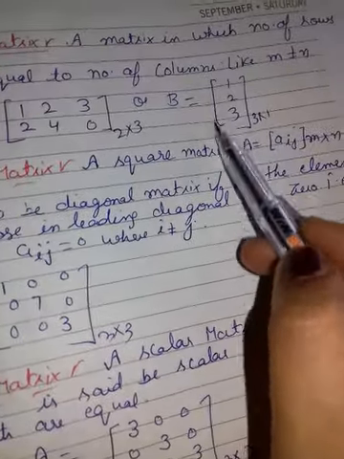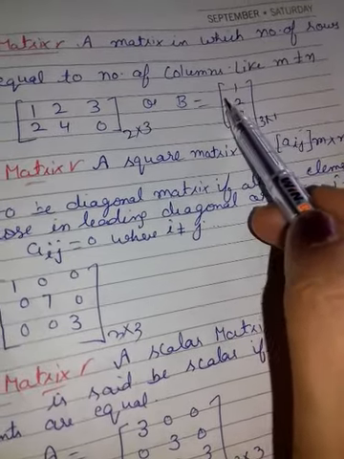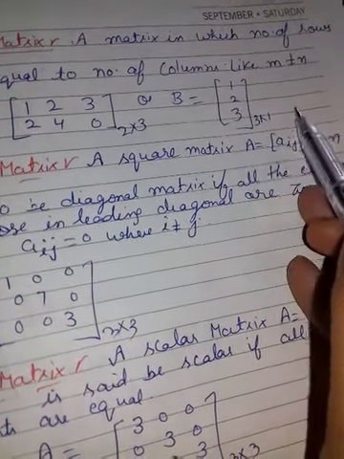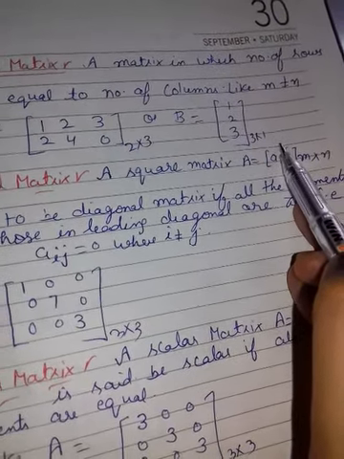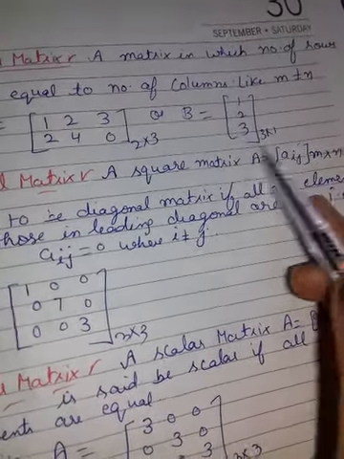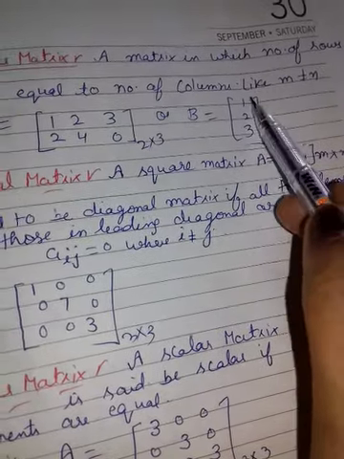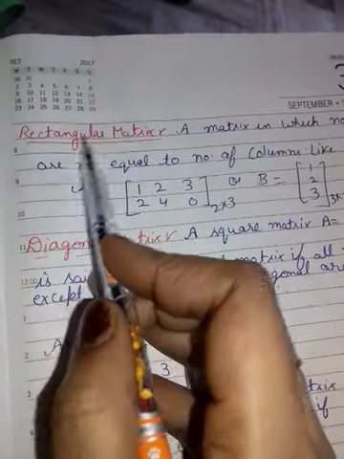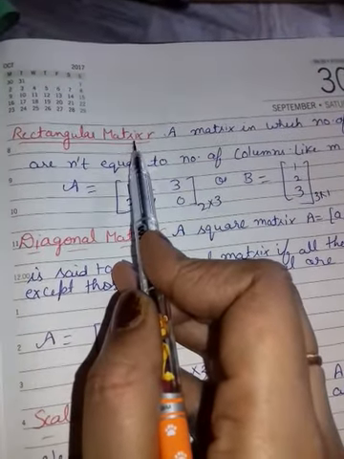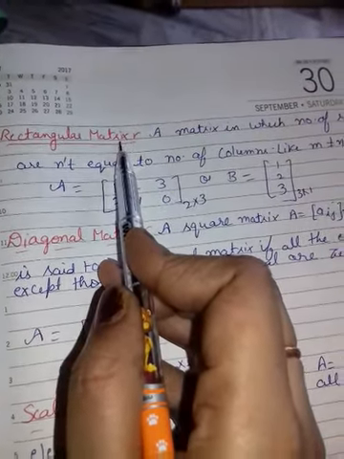Now see one more example. How many rows? Observe horizontally: 3. Very good. How many columns? Only a single column. Clear? In a rectangular matrix, the number of rows is simply not equal to the number of columns.